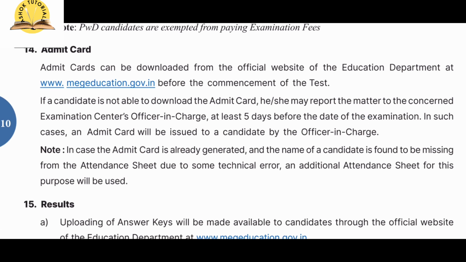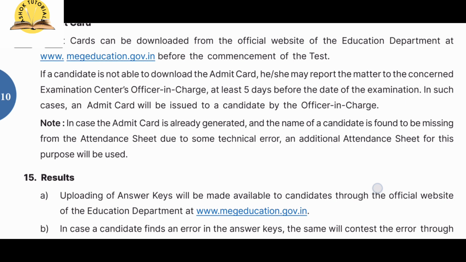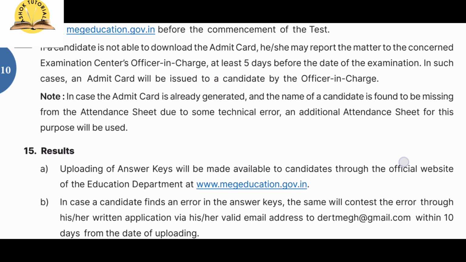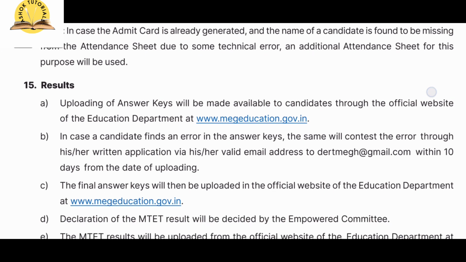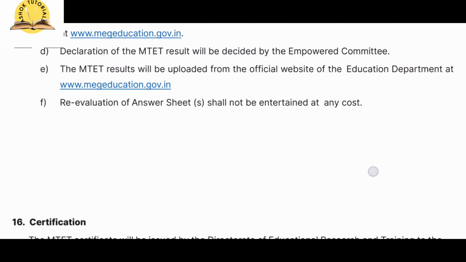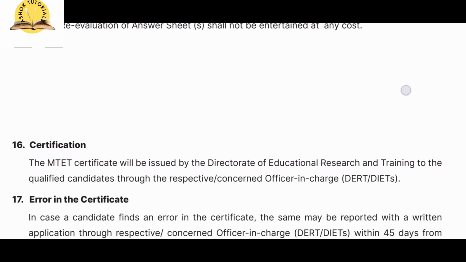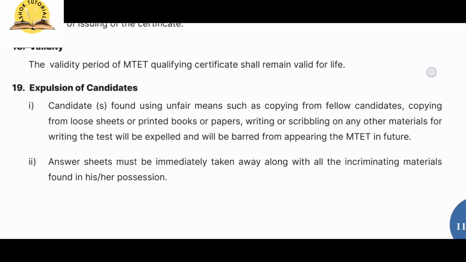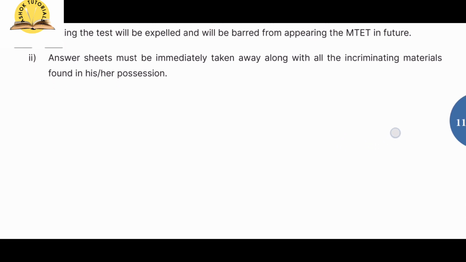Now admit card. So admit card is said to be available 5 days before the date of examination. Those things you read by yourself, right? Then answer keys will be there, final answer key will be there, all these things. Then certification, then error in the certificates, validity, expulsion, if anybody is misusing anything.